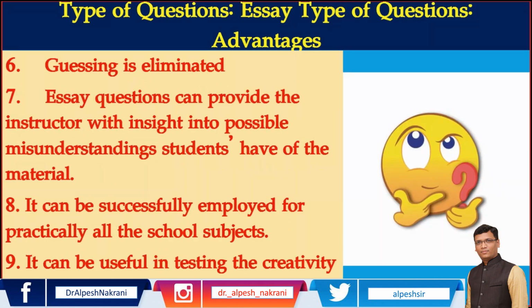Then guessing is eliminated. How? In MCQ, you can guess A, B, C, or D. You have options in your answer, so you can guess an answer. But in essay type of questions, you cannot guess the answer because everybody has their own answer. So there is no scope of guessing. If you know the answer, you can do it.